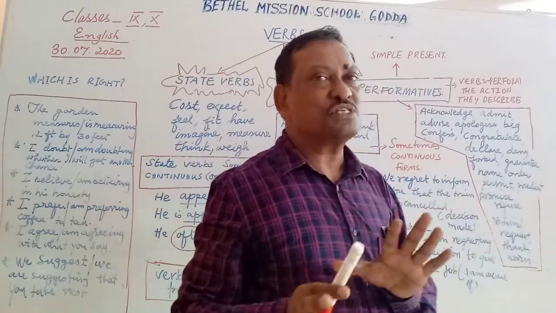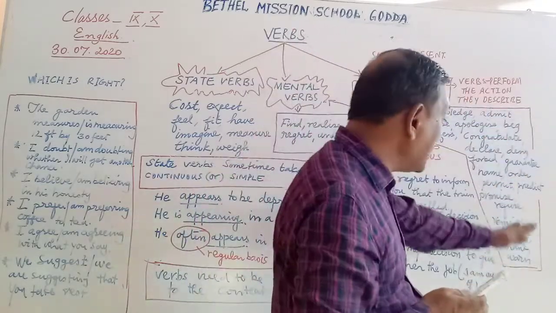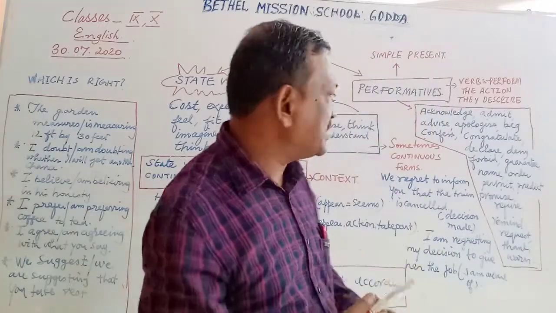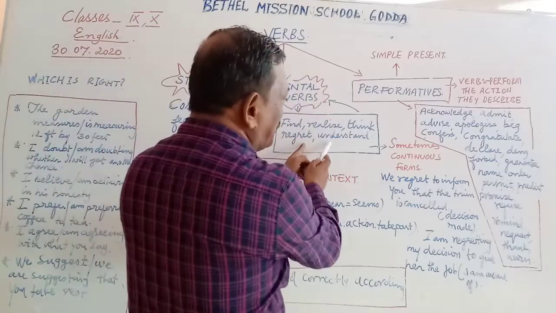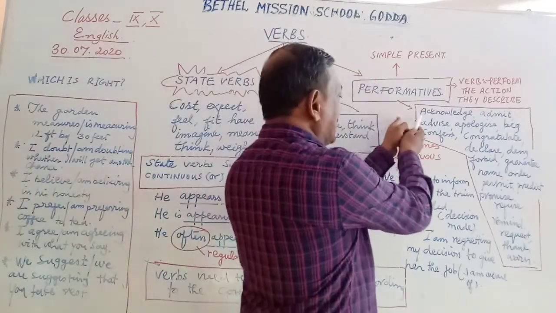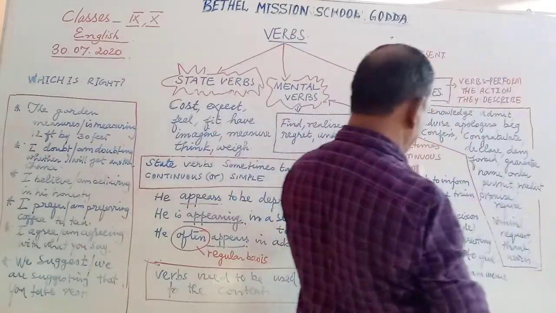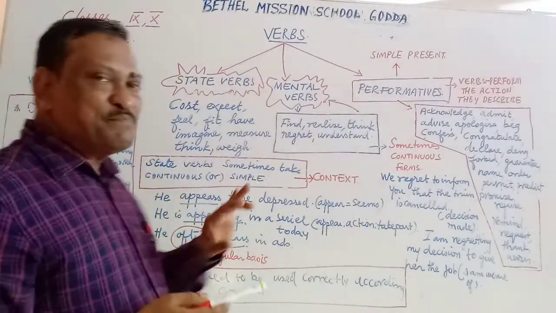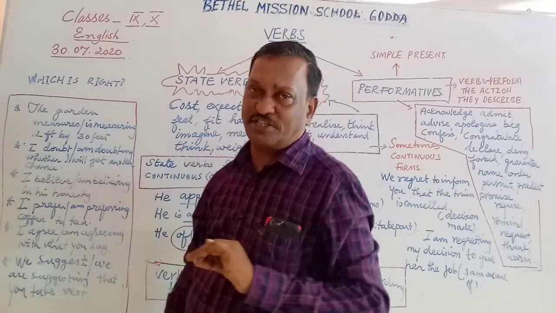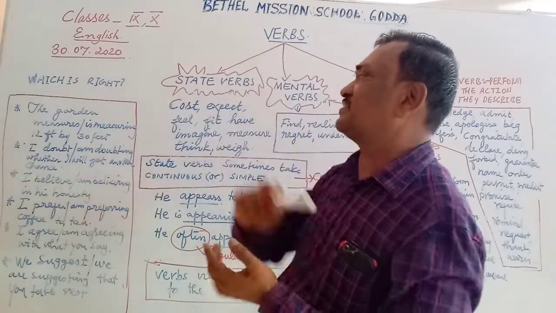There are books. I will suggest you some books. Buy those books. Read the rules. You will have a perfect idea. So we started with state verbs. Then we went on to mental verbs. Then finally we came to performatives. Now, before we close, let me give you certain questions. Just tell me which is right.